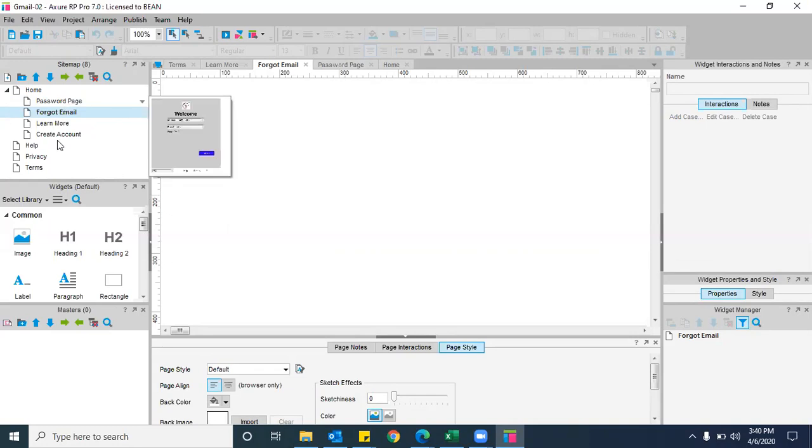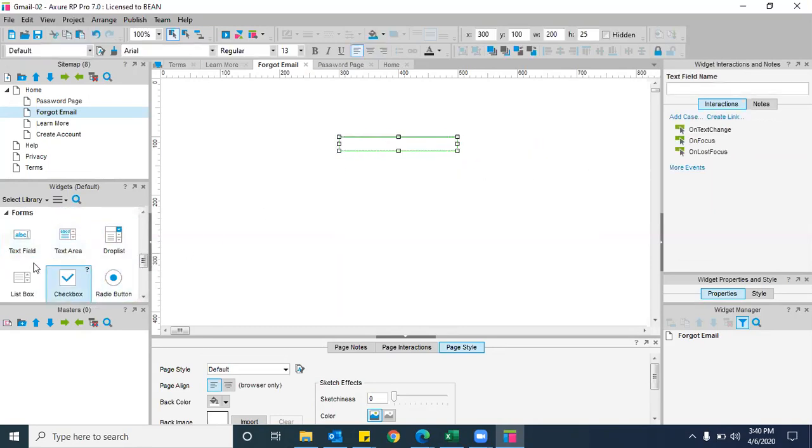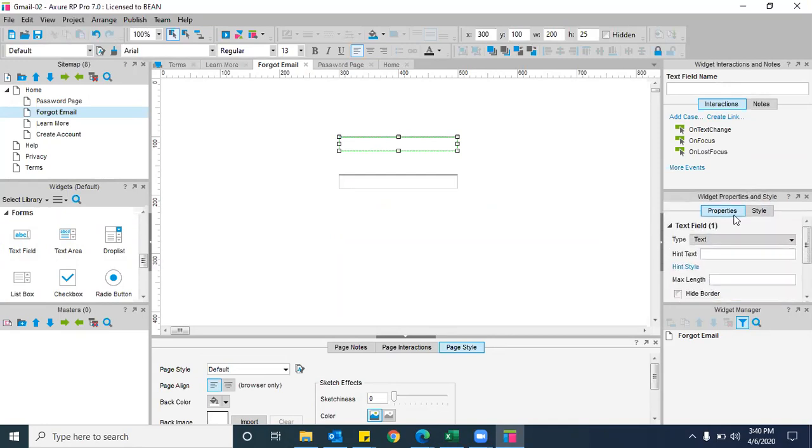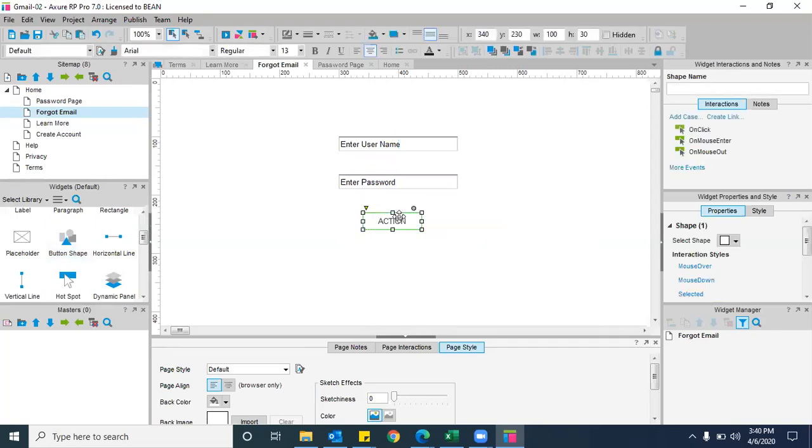Let me take one more page here, for your understanding. Let me take 2 text fields. One is username, one is password. Let me change this: enter username, and this is enter password. Now if I take a button, I want to validate username and password, right? With 2 different text fields, I can map these 2 things.